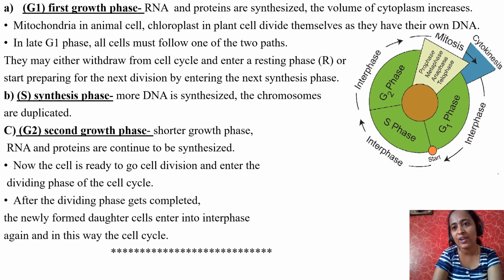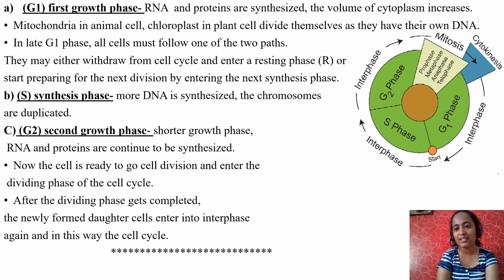See, after G2 phase, in mitosis the cells divide. One cell is divided into two daughter cells in mitosis phase. Mitosis is divided into four phases, that is prophase, metaphase, anaphase and telophase. We'll discuss this in the next class. Within a cell, the nucleus divides first and then the cytoplasm, and finally one cell is divided into two daughter cells.